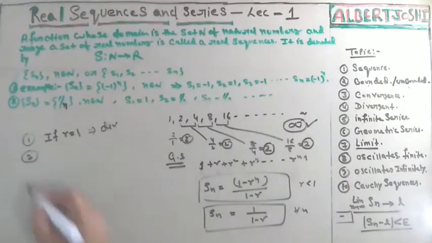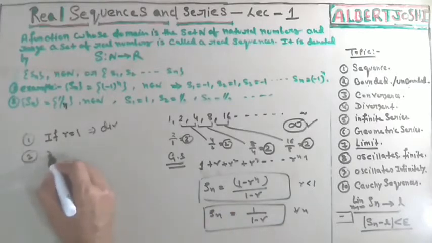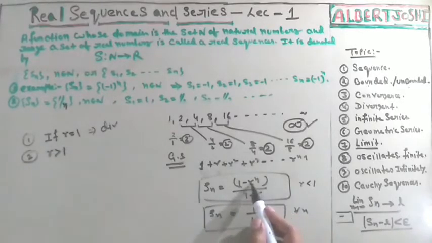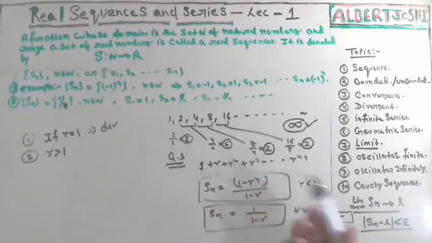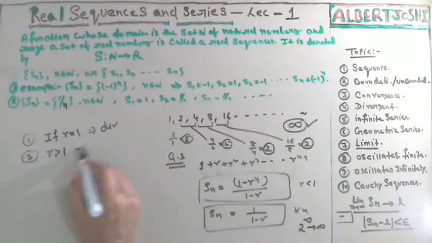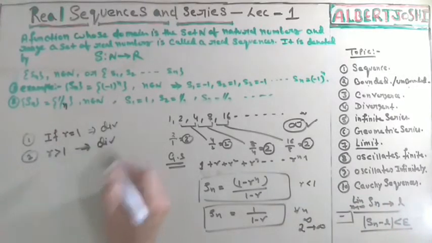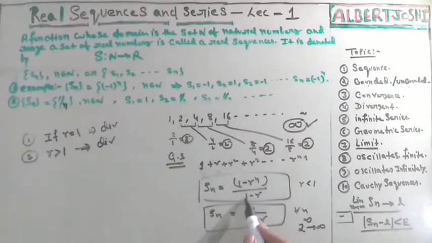Then the second case: suppose r is greater than 1, that is 2, 3, 4, any value. In this condition, 2 to the power infinity means a very big, undefined value. Then this is also going to infinity. So it implies this is also divergence. 1 minus undefined upon 1 minus some value, so 1 minus undefined is equal to undefined, that is divergence.